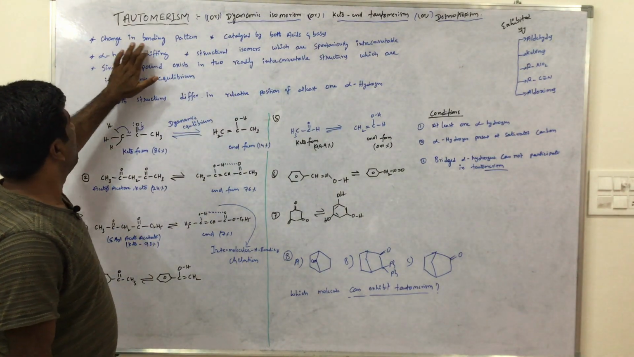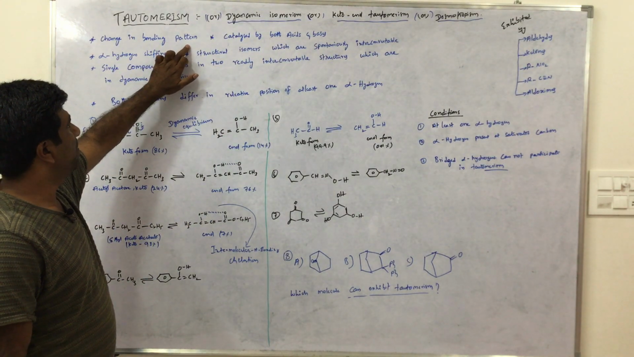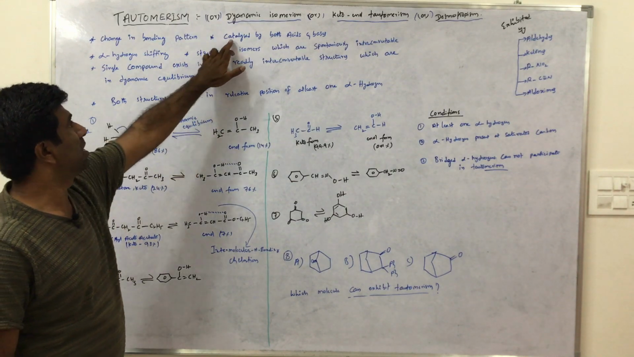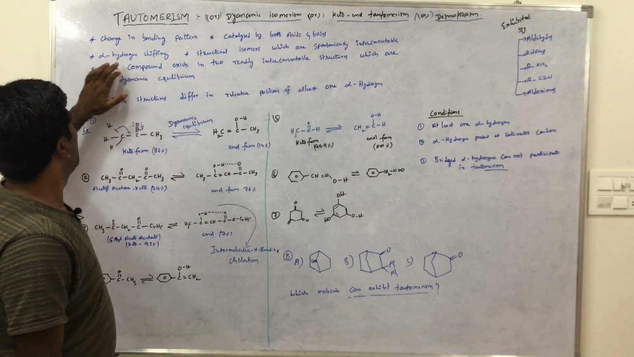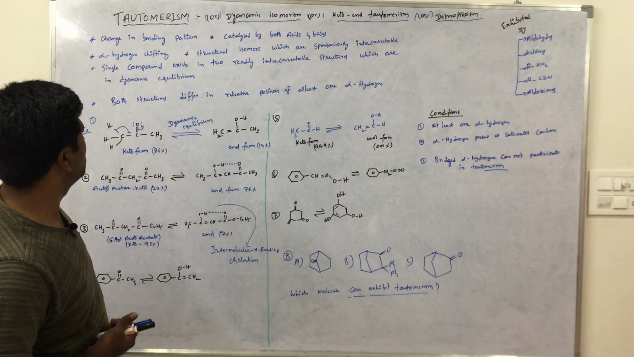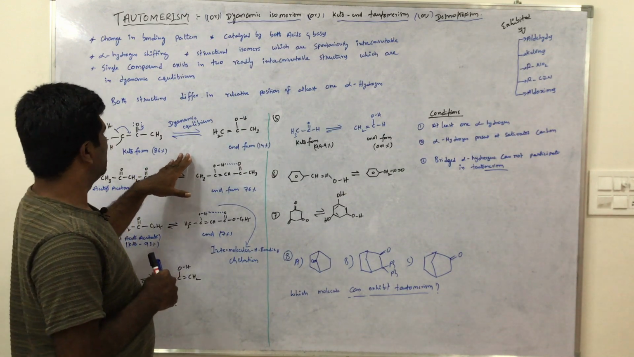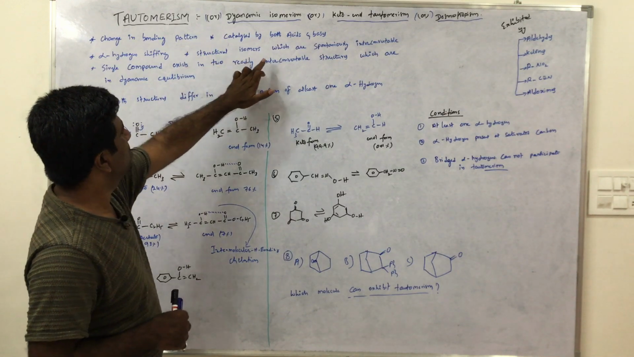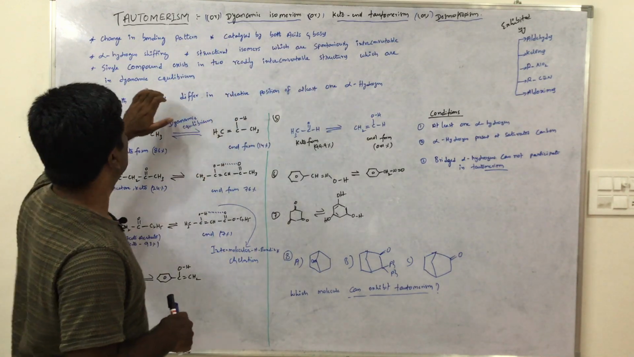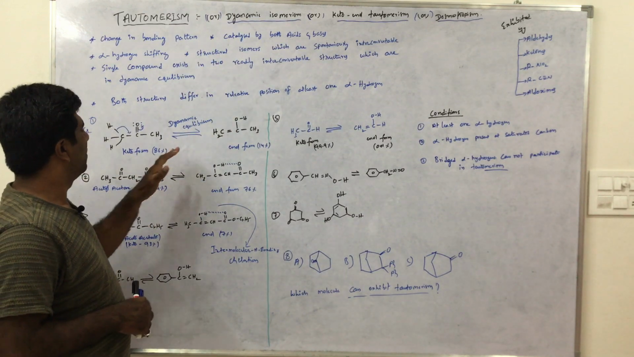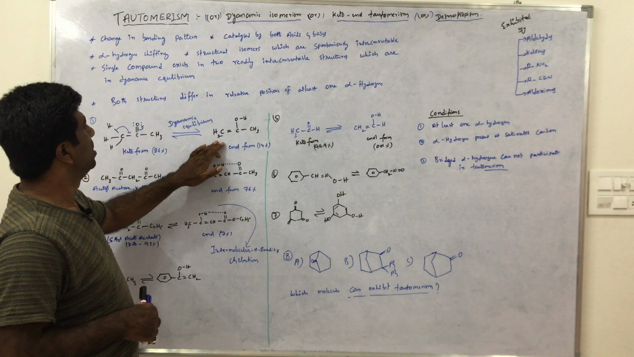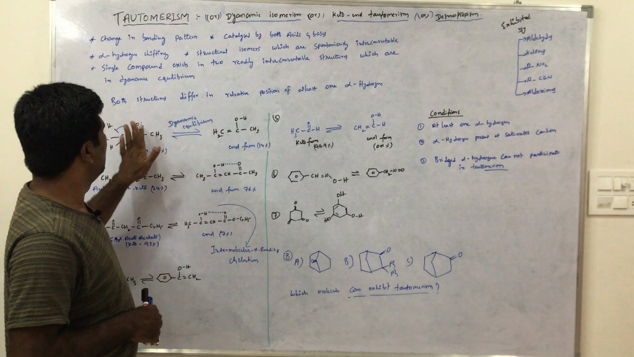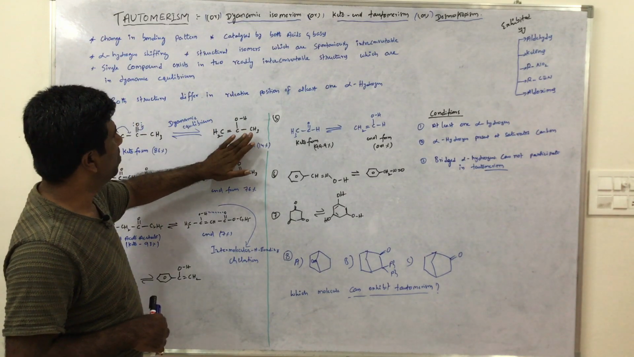Change in bonding pattern, catalyzed by both acids and bases, in the presence of acids and bases. Alpha hydrogen shifting. What is alpha hydrogen and what is alpha carbon? We'll discuss next to this definition. Structural isomers which are spontaneously interconvertible. For example, these two are structural isomers, spontaneously interconvertible from keto group to enol group.